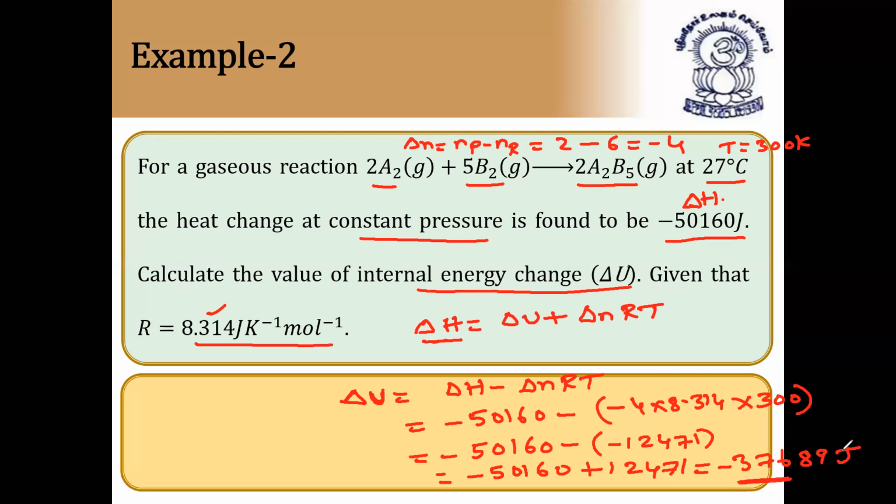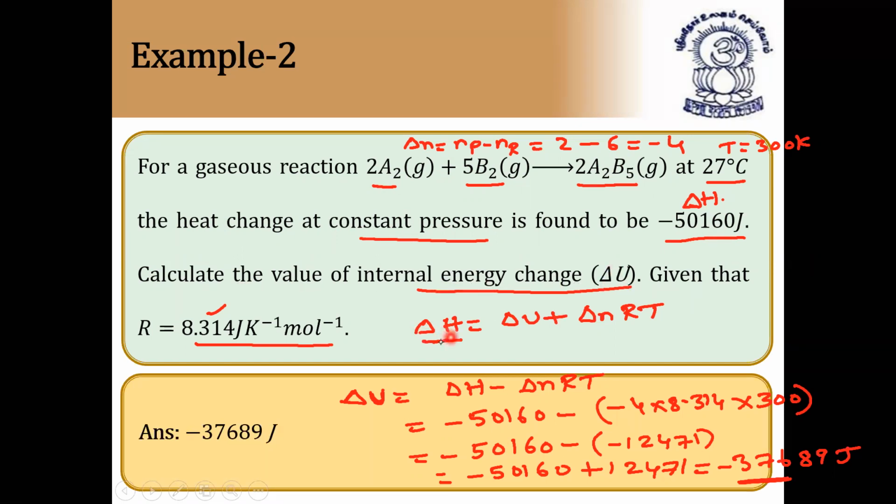I hope it is clear. It's very, very important: delta U is equal to delta H minus delta nRT. So let us check the answer now. It is minus 37,689 joules. So what is the question here? A gaseous reaction is given in which 2 moles of A2 plus 5 moles of B2 gives rise to 2 moles of A2B5. This is product and these are reactants. The heat change at constant pressure is found to be minus 50,160 joules. That is the delta H value, the enthalpy change. Calculate the value of internal energy change, delta U, they are asking.